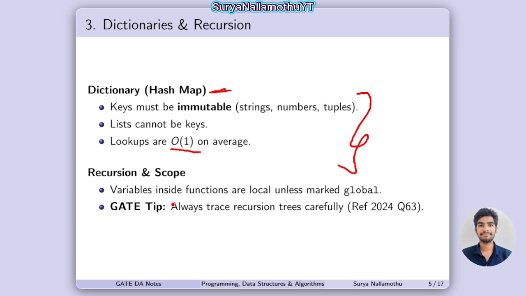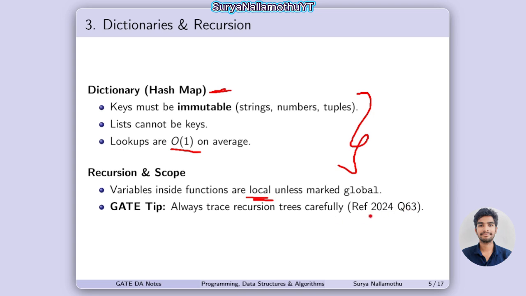Recursion and scope. Variables inside functions are local unless marked global. If we mark the scope as global, then it is available to the complete program. If there is no marking for global, it is used for local purposes only. The GATE tip is to always trace recursion carefully.